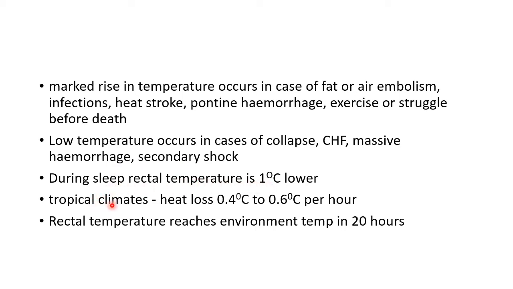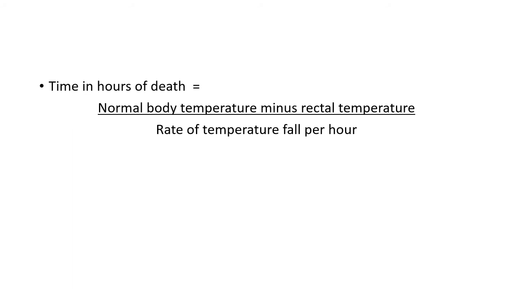In tropical climates, heat loss occurs at the rate of 0.4 degree Celsius to 0.6 degree Celsius per hour. Normally, rectal temperature reaches environmental temperature in 20 hours. The time since death can be calculated using the formula: time in hours of death is equal to normal body temperature minus rectal temperature divided by rate of temperature fall per hour.